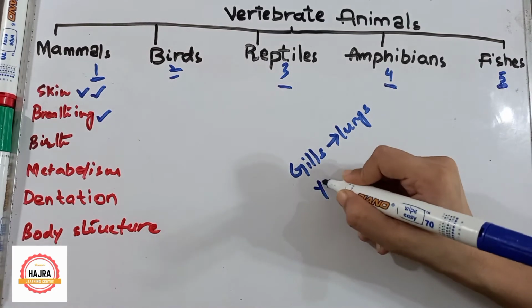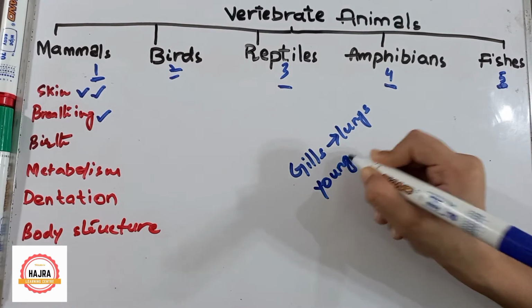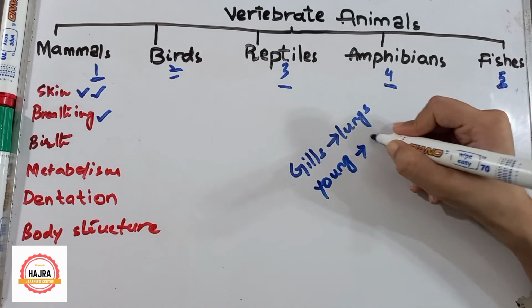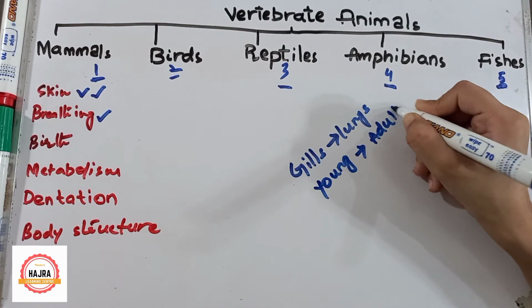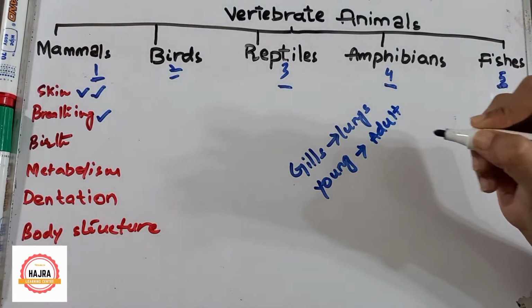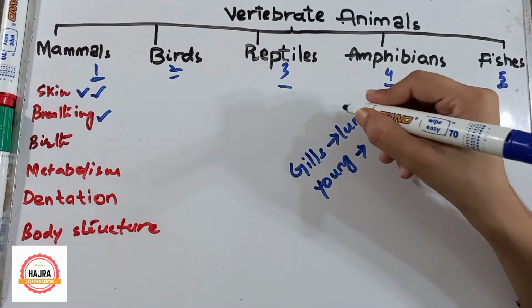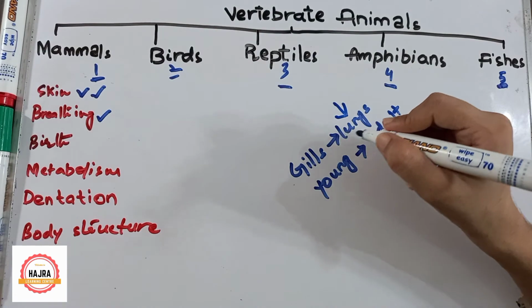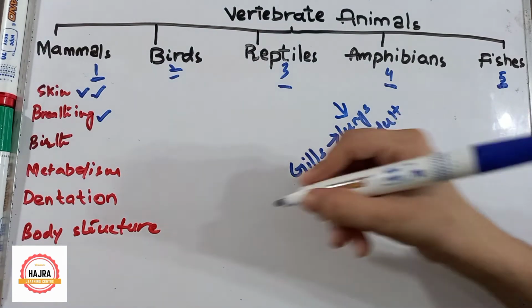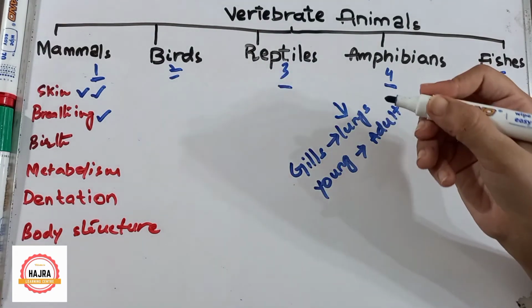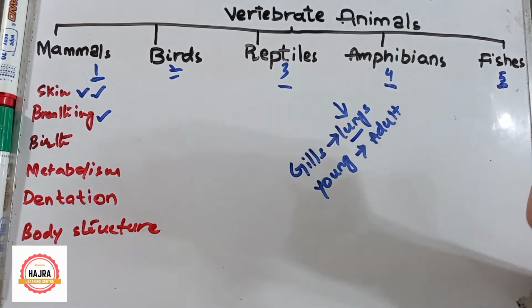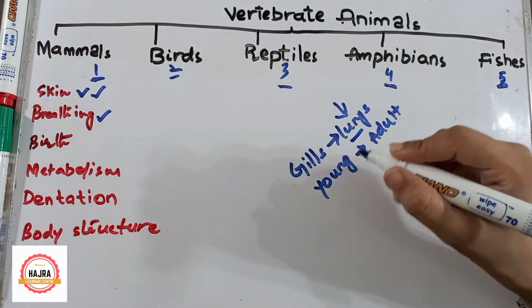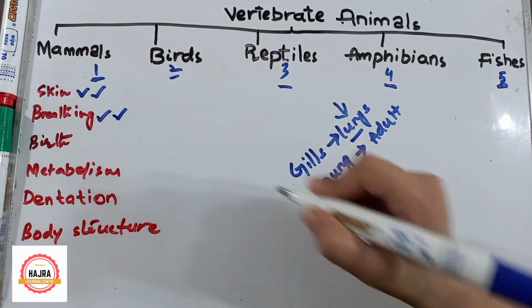When they are young, they use gills because they have to live inside the water. But when they convert into adults, they will use lungs. Reptiles live on the land, which means they will use lungs. Birds also live on the land, so they will use lungs. Mammals live on the land, so they will use lungs. Here we have done the second point of breathing.